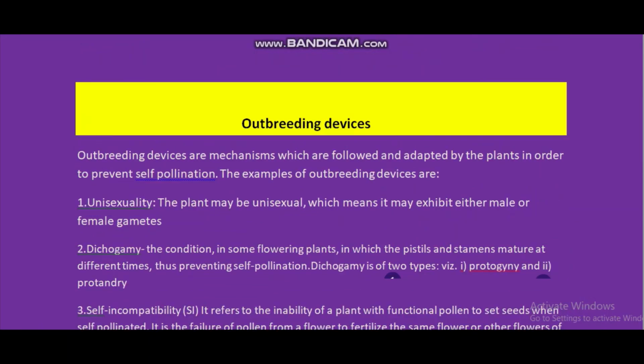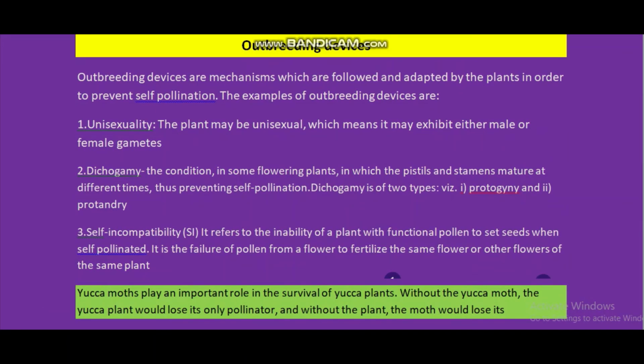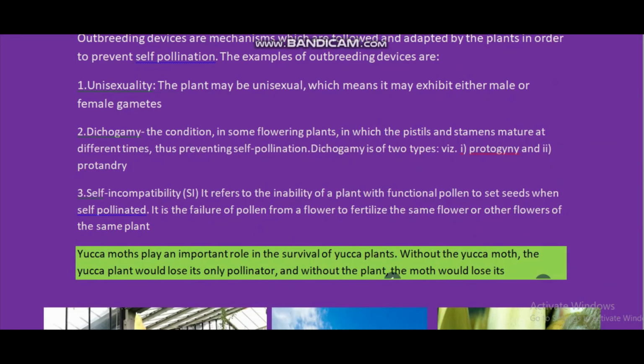So once again, what are the outbreeding devices? First is unisexuality. Second is dichogamy, under which you are reading about protogyny and protandry, and then self-incompatibility.